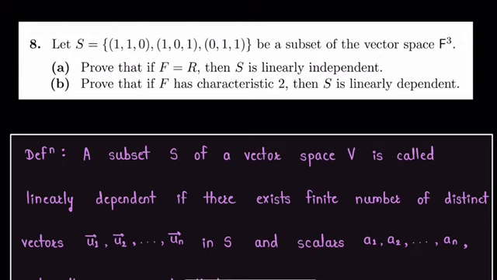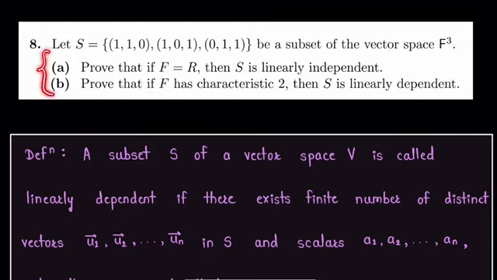In this video, we are going to solve this question from linear algebra. Question is, let S be a subset of vector space F^3 containing vectors (1, 1, 0), (1, 0, 1), (0, 1, 1). Then we have to prove that if F is a field of real numbers, then set S is linearly independent, and if F is a field which has characteristic 2, then set S is linearly dependent.